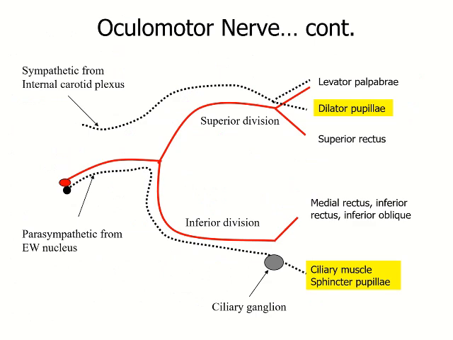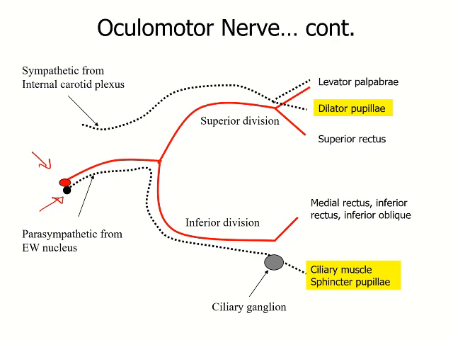In this diagram, you can see a detailed pathway of the oculomotor nerve. You can see the two nuclei here, the somatic motor nucleus appearing in red color, and the parasympathetic or the visceral motor nucleus of the oculomotor nerve, which are lying at the superior colliculus level of the midbrain.